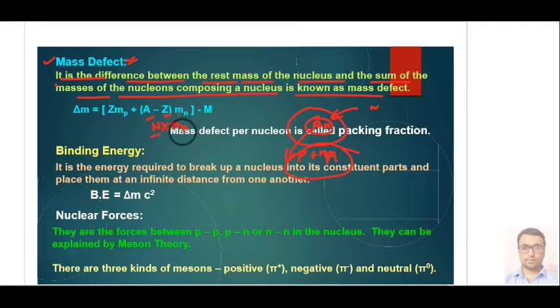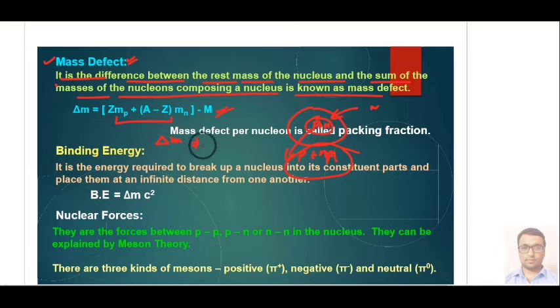Mn is the mass of one neutron. By this method we can calculate the mass of all components, that is proton and neutron, and we subtract the mass m, that is the mass of the whole nucleus. So this is known as mass defect.